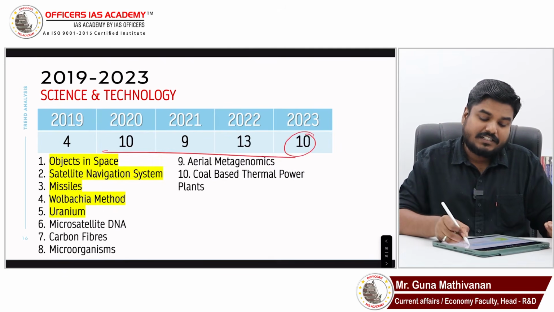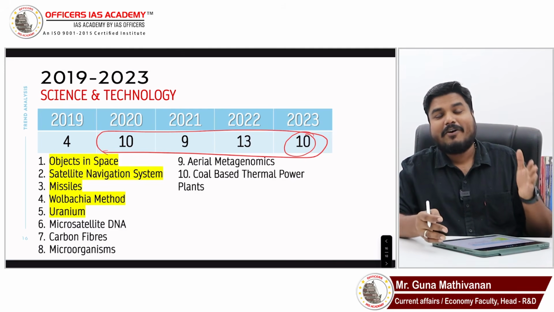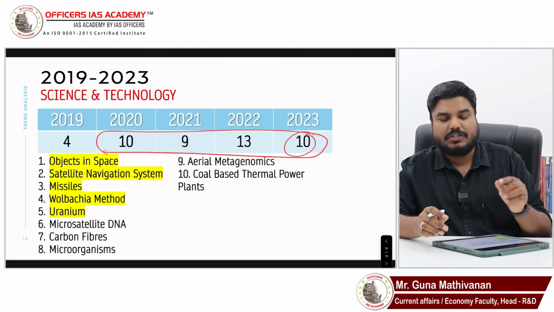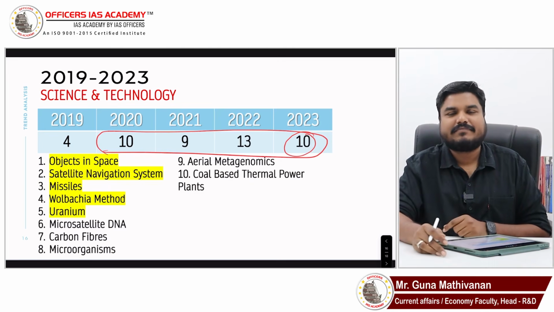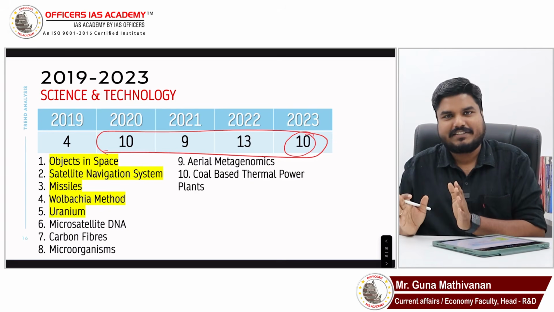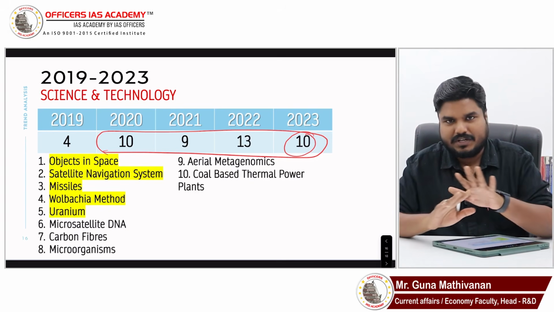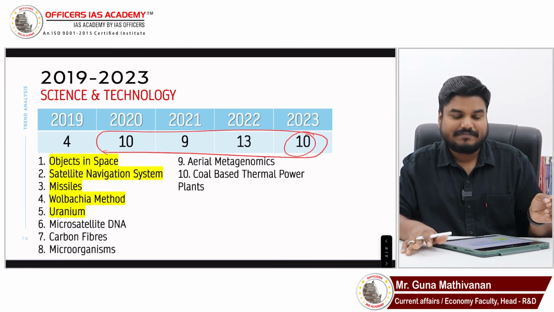10 questions. Look at the last four years trend of science and technology. We have a huge number of questions, but again, all the questions directly or indirectly, you can find a clue in the newspaper. Newspaper gives you the gateway. Don't think it is the only material for current affairs. From newspaper, you can read current affairs, no doubt. But you can also get a link to static, that is more important. Right?